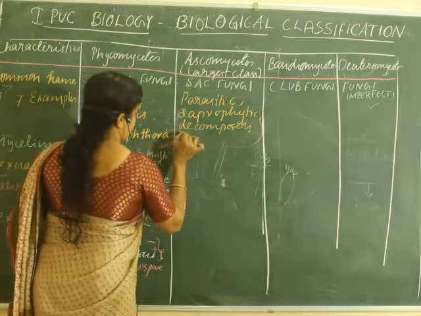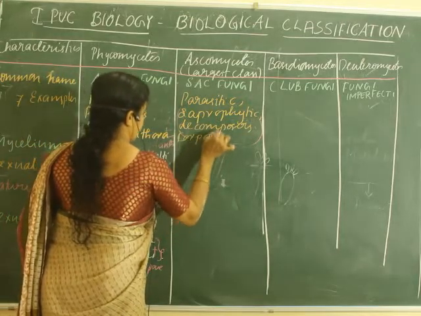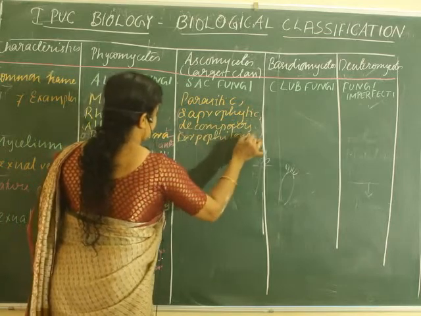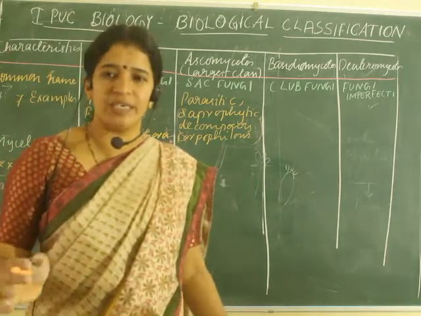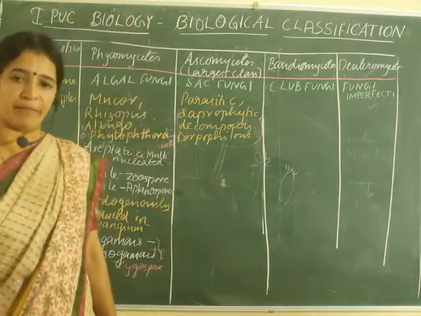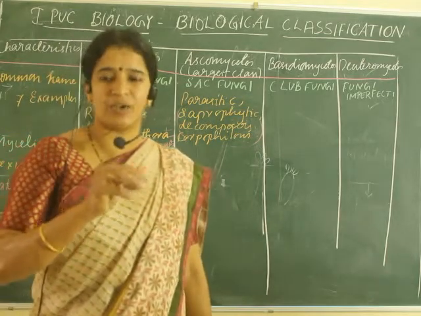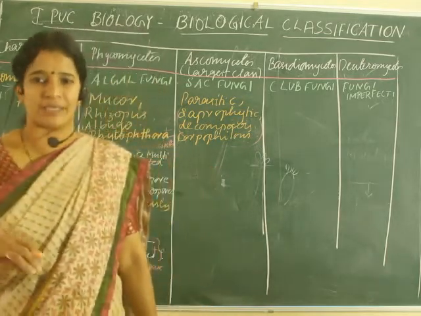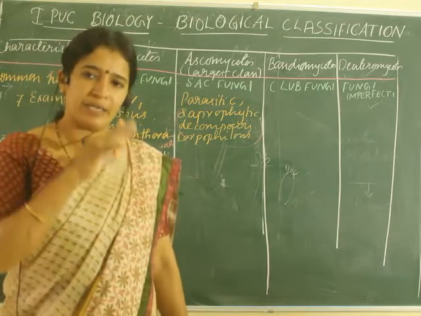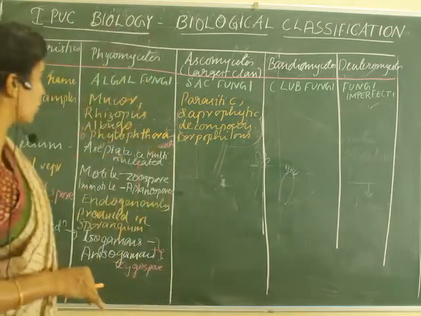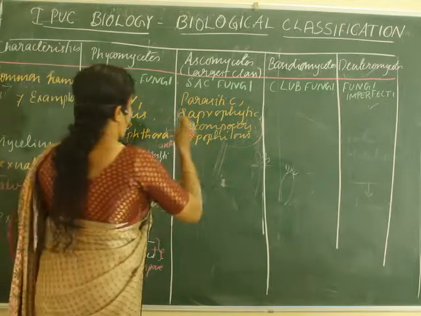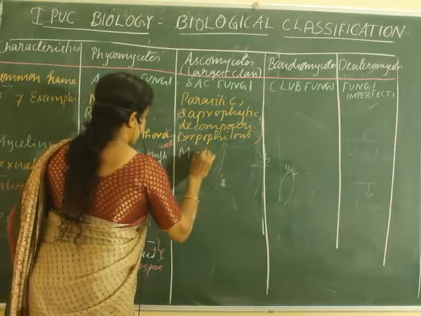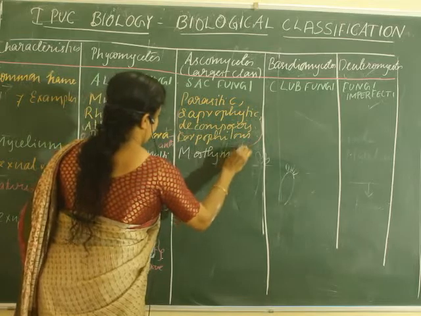Then they can also live as, see, one term is there, coprophilous. What is the meaning of coprophilous? It means the fungus which grows on fecal matter, like dung. On cow dung you can observe some white patches. Those white patches are actually a fungus itself. That kind of fungus which grows on dung is called coprophilous.